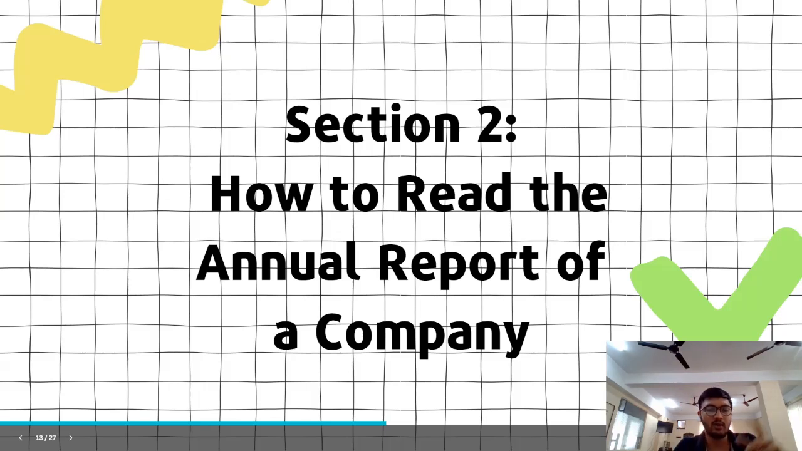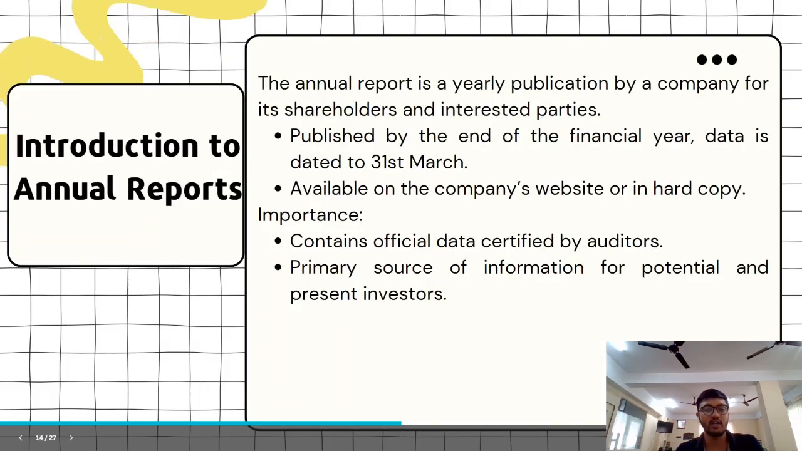Next, I was blabbering about annual reports a lot in this full video, and what exactly is an annual report? So an annual report talks about basically the qualitative and quantitative aspects of a company. The annual report is a yearly publication by a company for its shareholders and interested parties. It is published by the end of the financial year, and the data is dated to 31st March because that is the end of the accounting period. I told you before, it'll be available on the company's website and/or in hard copy. It contains official data certified by auditors.